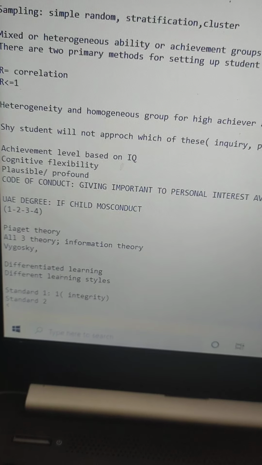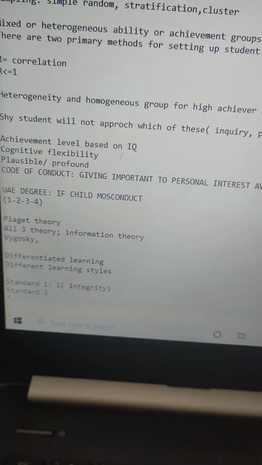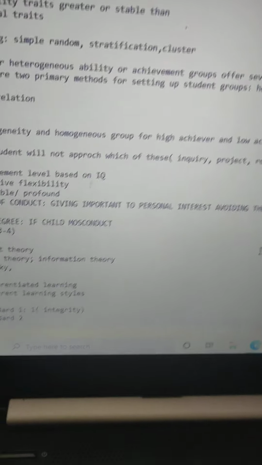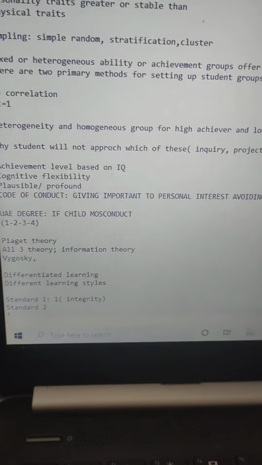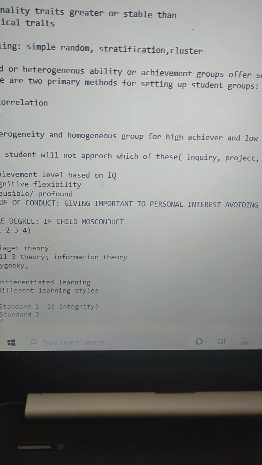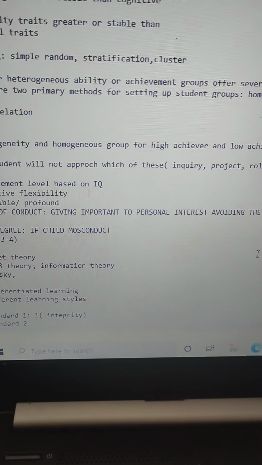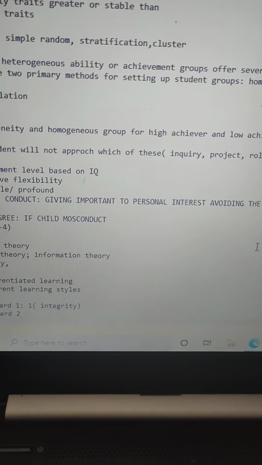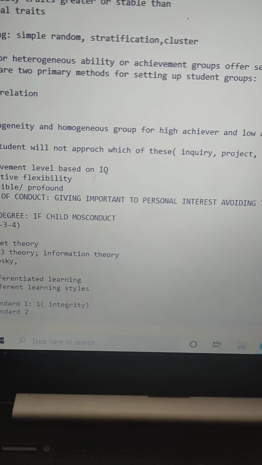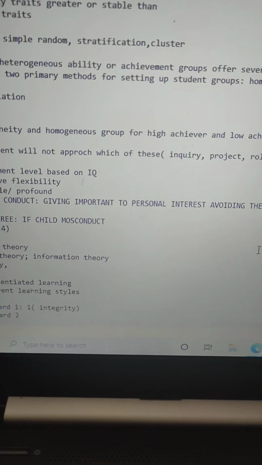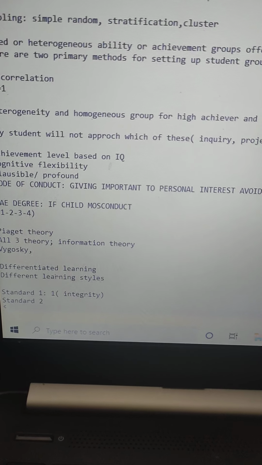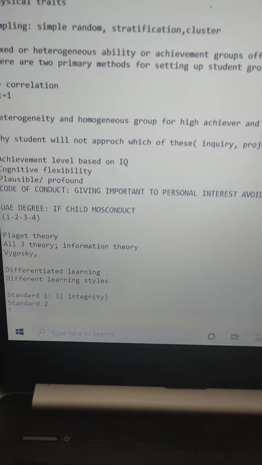Then talking about the code of conduct, in standard 1, giving importance to personal interest by avoiding the administration rule. There was a question: under which will this fall? Is it respect, integrity, or a few more options? This will fall under integrity. When you are learning the standard 1 code of conduct, all the values of UAE are given there, right? So you'll have to get a deeper knowledge to answer these questions.